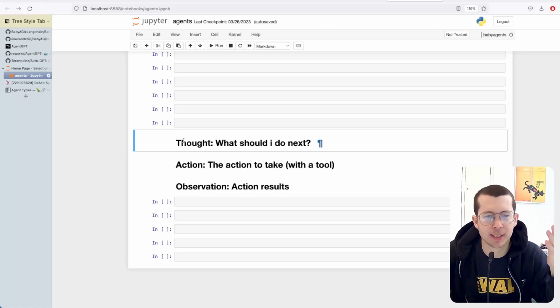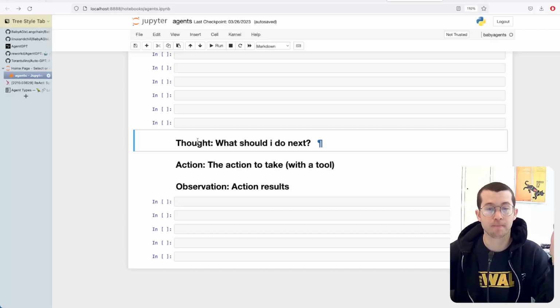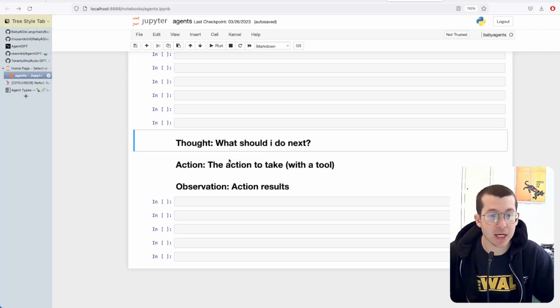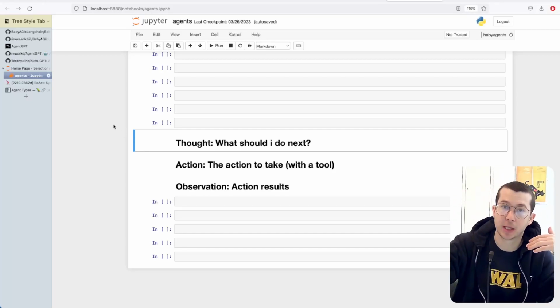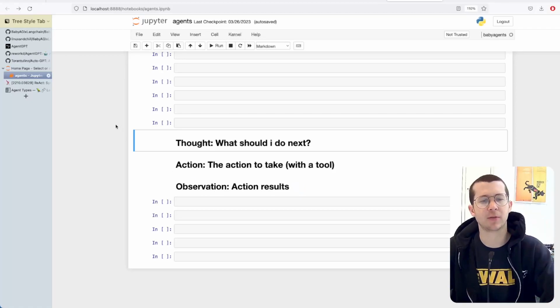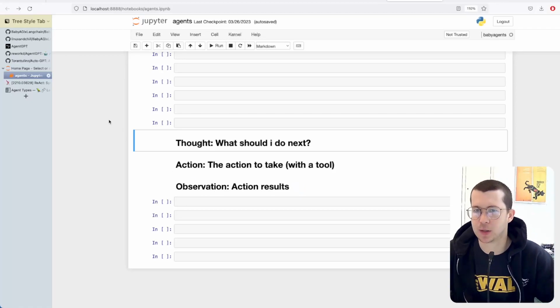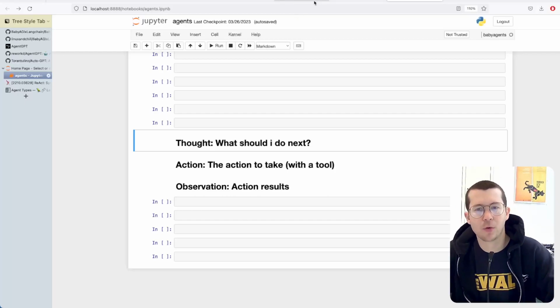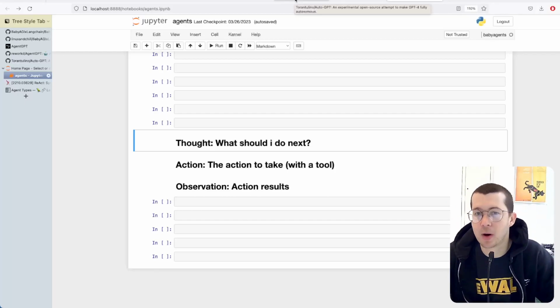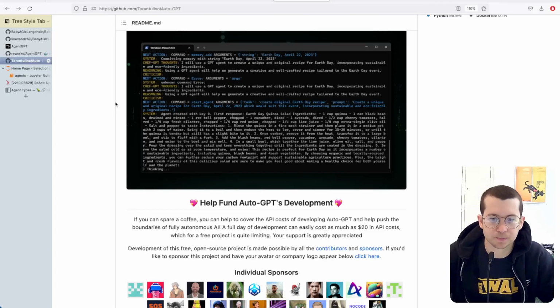Especially in LangChain, you see this exact nomenclature where you have a thought, an action, and an observation. The thought being, what should I do next? The action, what's the action to take? Usually involving a tool, like doing a Google search. Then you get those outputs, and the observation is the results of that action, okay? That's a very common pattern. You're seeing different wordings depending on the framework or the project, but same sort of thing, right?